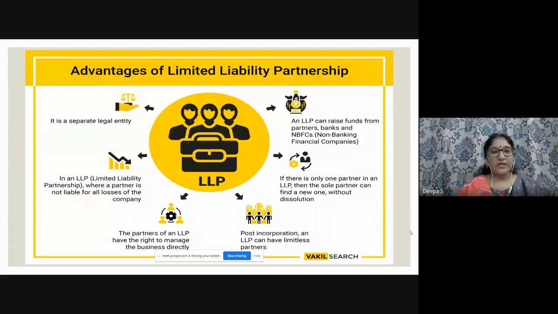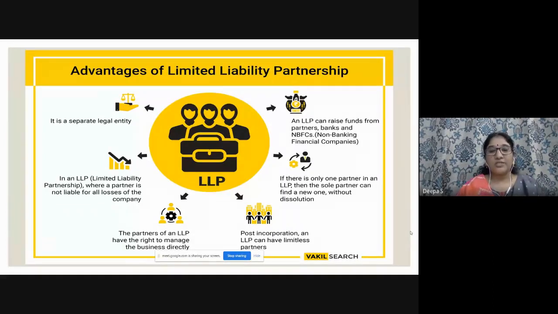The partners of an LLP have the right to manage the business directly. An LLP can raise funds from partners, banks, and NBFCs, non-banking financial companies. They may raise their capital, right? If there is only one partner in an LLP, then the sole partner can find a new one without dissolution. If you want to add someone, you can go, right? So no hard and fast rules.